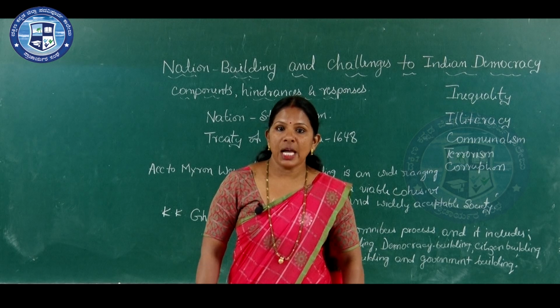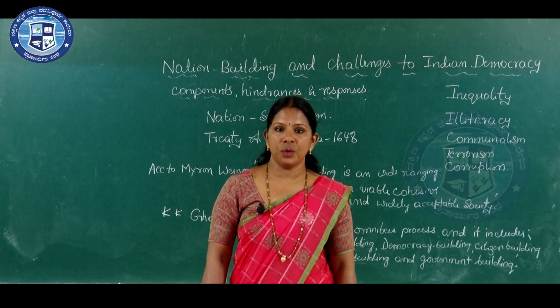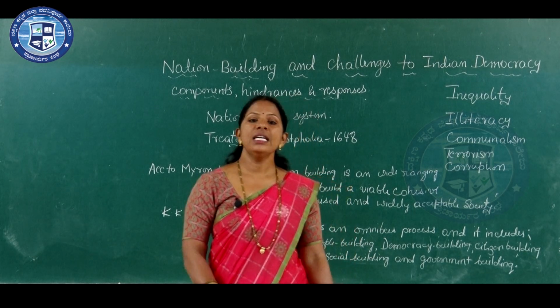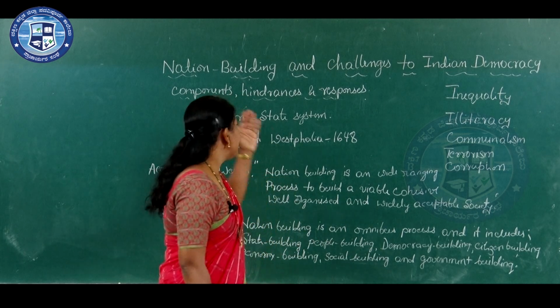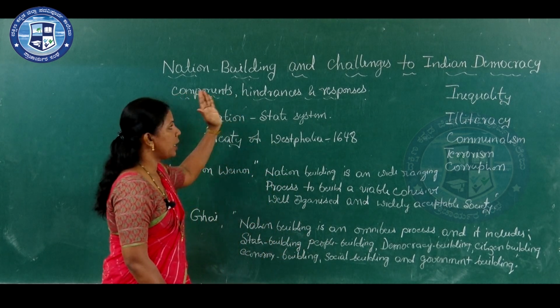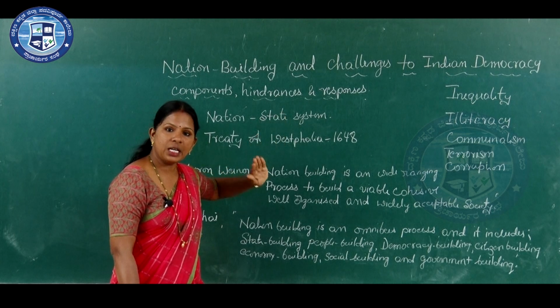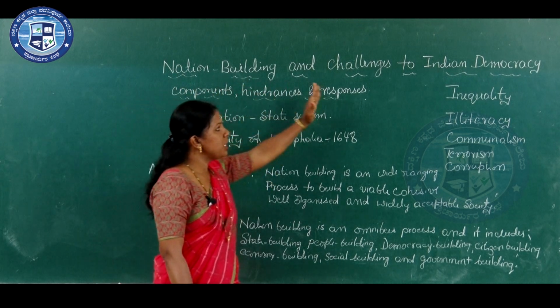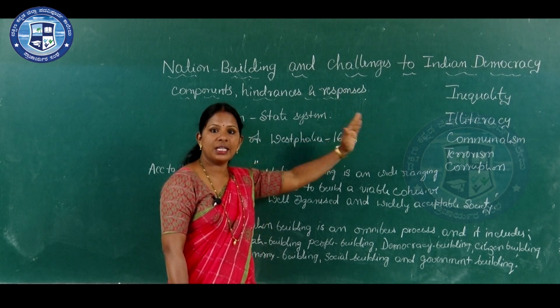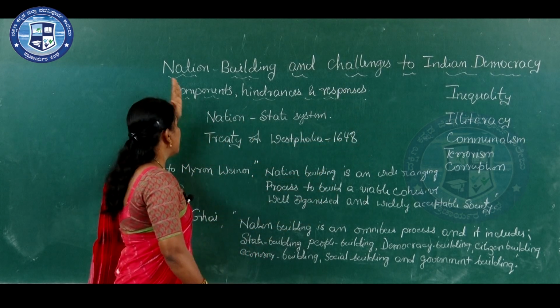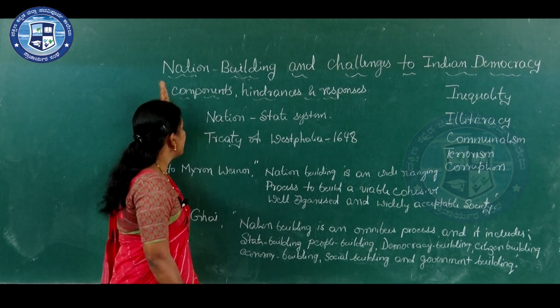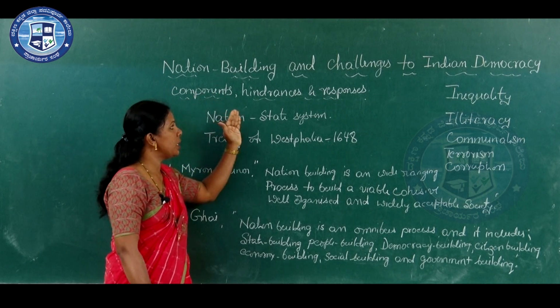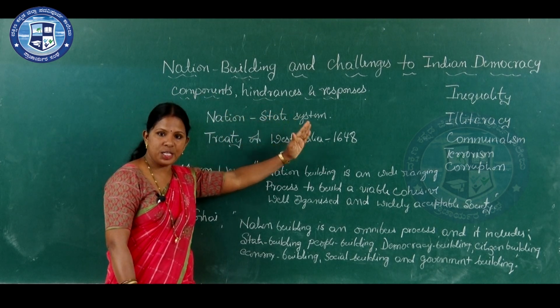At first I would like to give you a brief overview of this chapter. Dear students, this chapter is divided into 2 parts for the sake of our study: nation building, and challenges to Indian democracy. In the first part we are going to study the nation building components, hindrances and responses.